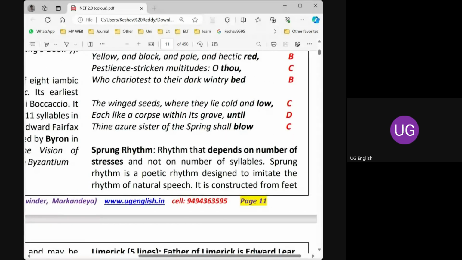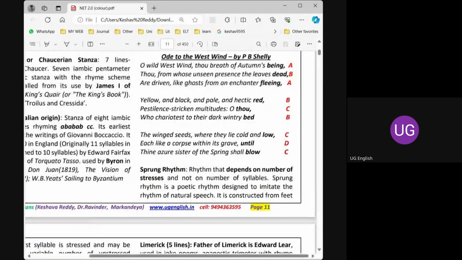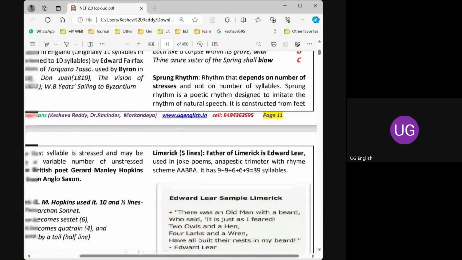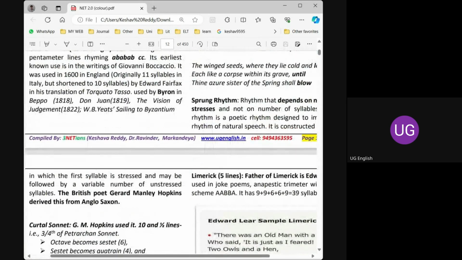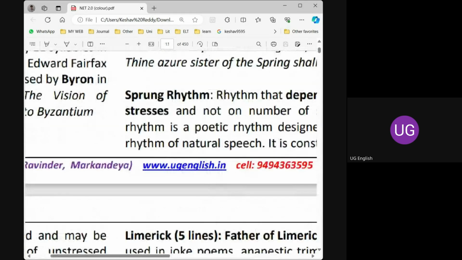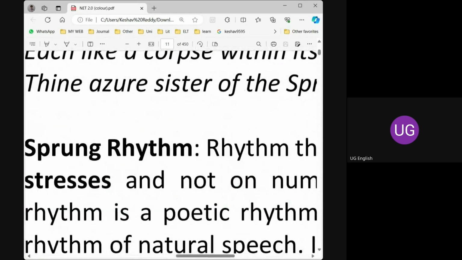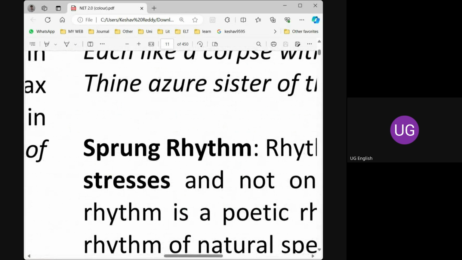And finally, we came to two more important concepts, that is sprung rhythm and curtal sonnet. When you come across these two words, immediately you should go to the author. Who is the one who invented this sprung rhythm? Just try your answer. Just now I mentioned in the class, but it's a test for you. Who invented the sprung rhythm?